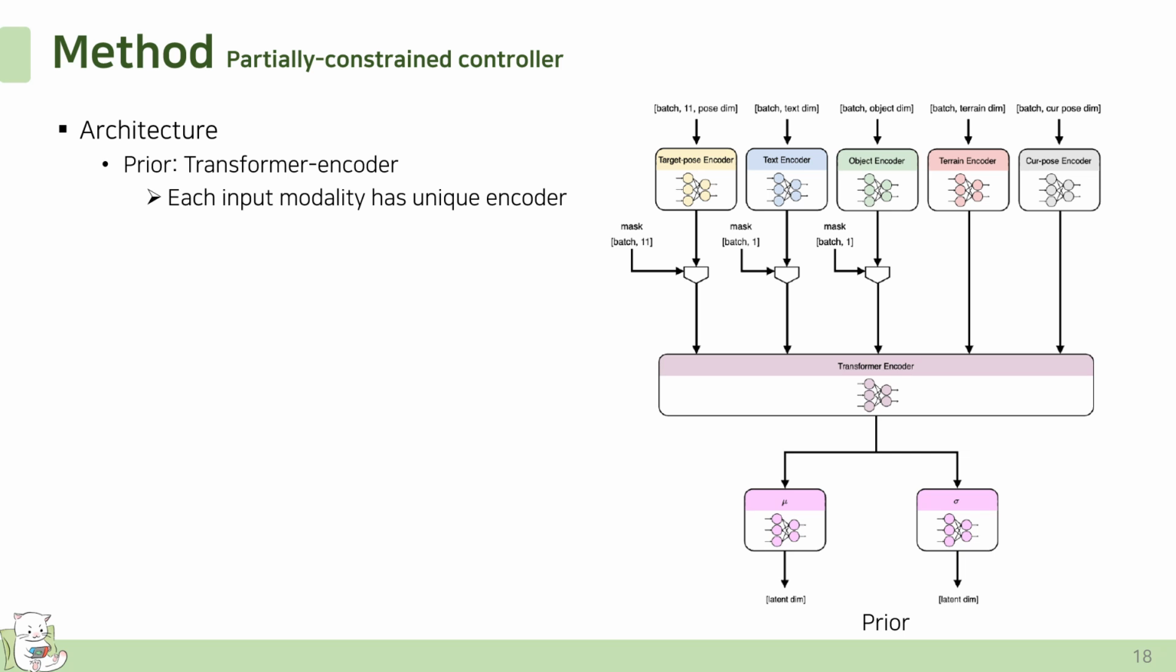The model architecture is structured as follows. The prior is implemented using a transformer encoder. Each input modality, such as the current pose, height maps, object representation, and text, is tokenized through its unique encoder. The diagram on the side shows a detailed illustration of the prior module.